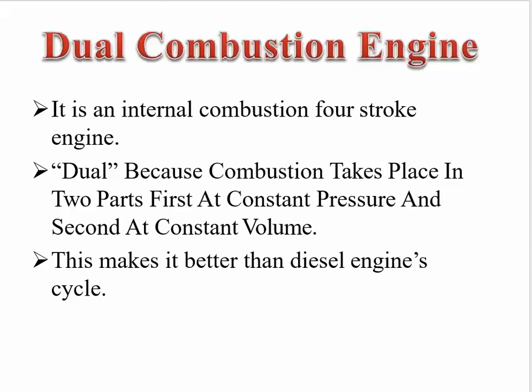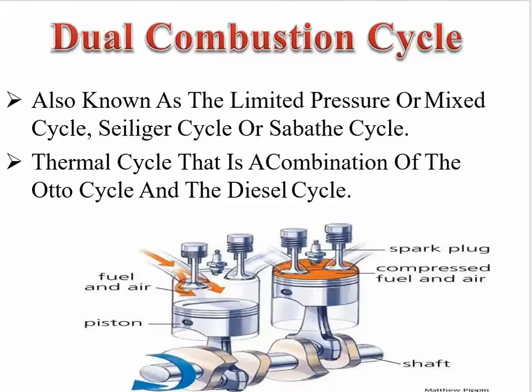This makes it better than the diesel engine cycle. It is also known as the limited pressure or mixed cycle, a thermal cycle that is a combination of the Otto as well as the diesel cycle.